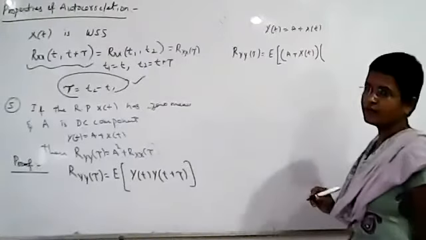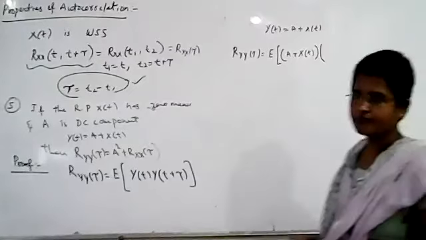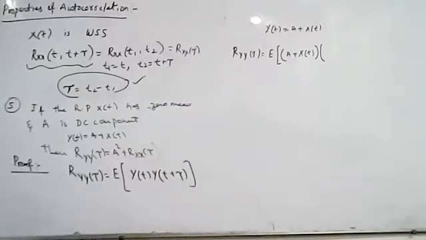Now can you tell me y of t plus tau, students? Y of t plus tau is A plus x of t plus tau.